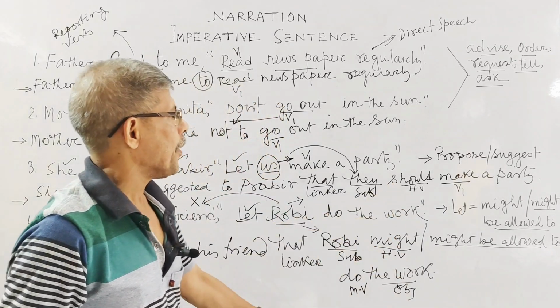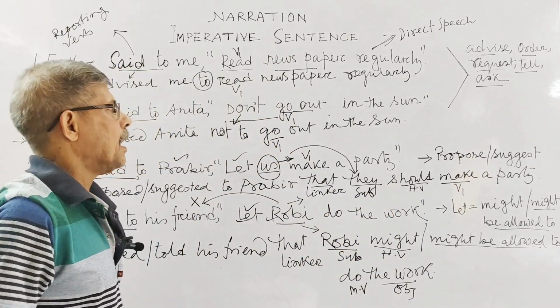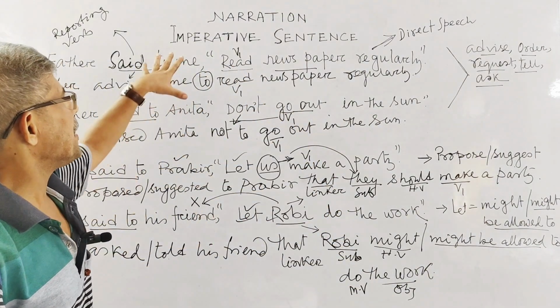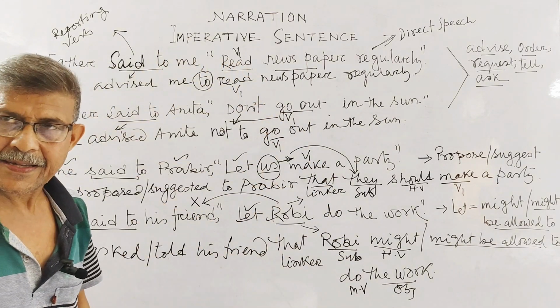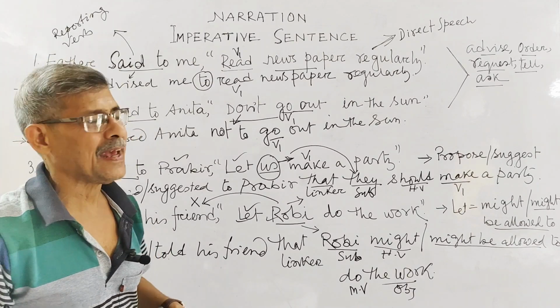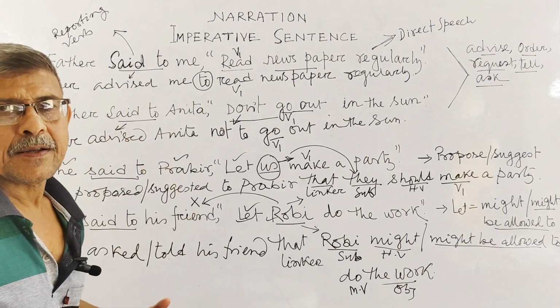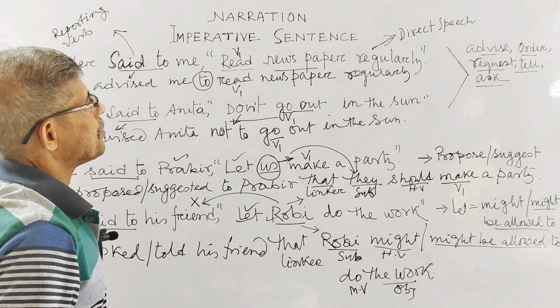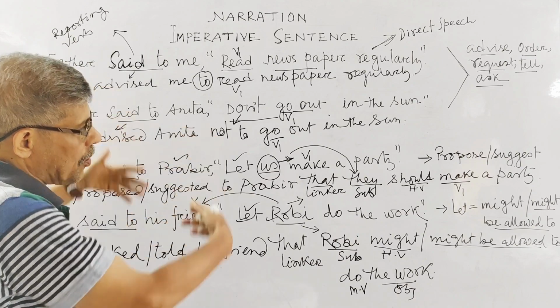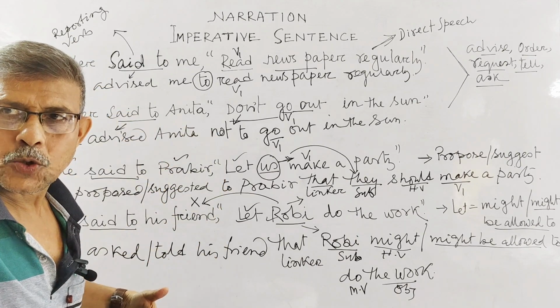Okay, in this way you have to complete from direct speech to indirect speech when you are getting an imperative sentence, isn't it? In the reverse way you can say, when you are doing narration, that is, you are going from indirect to direct or direct to indirect, then you have to follow all these rules.